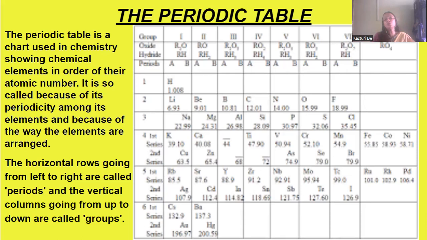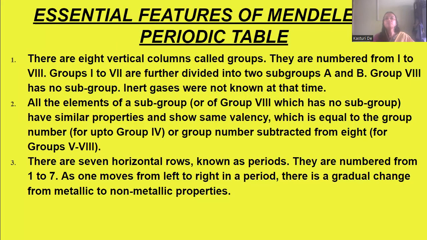The horizontal rows going from left to right are called periods. And going from up to down, the columns are known as groups. Now, what are the essential features that were found in Mendeleev's periodic table?